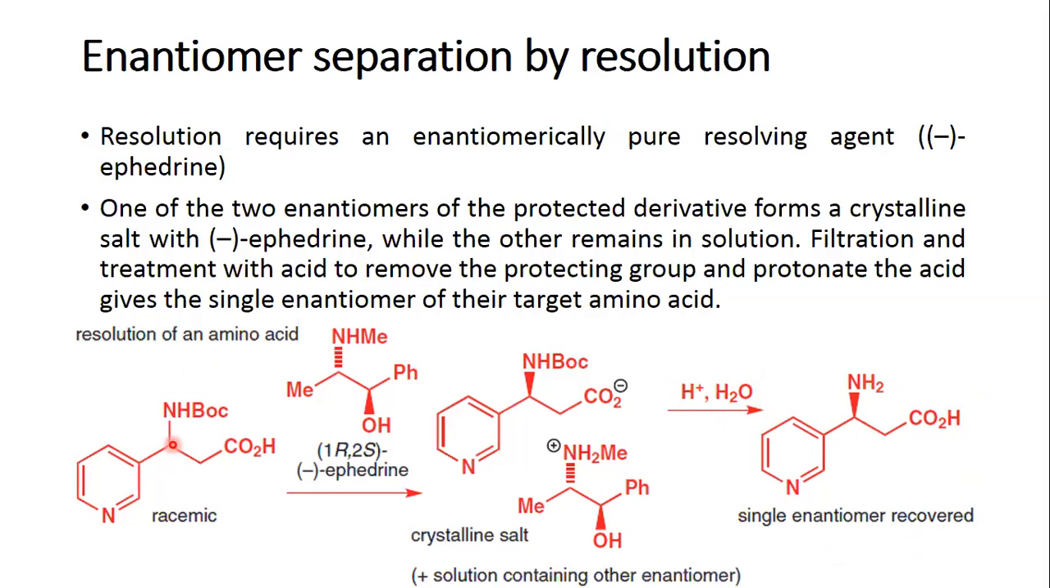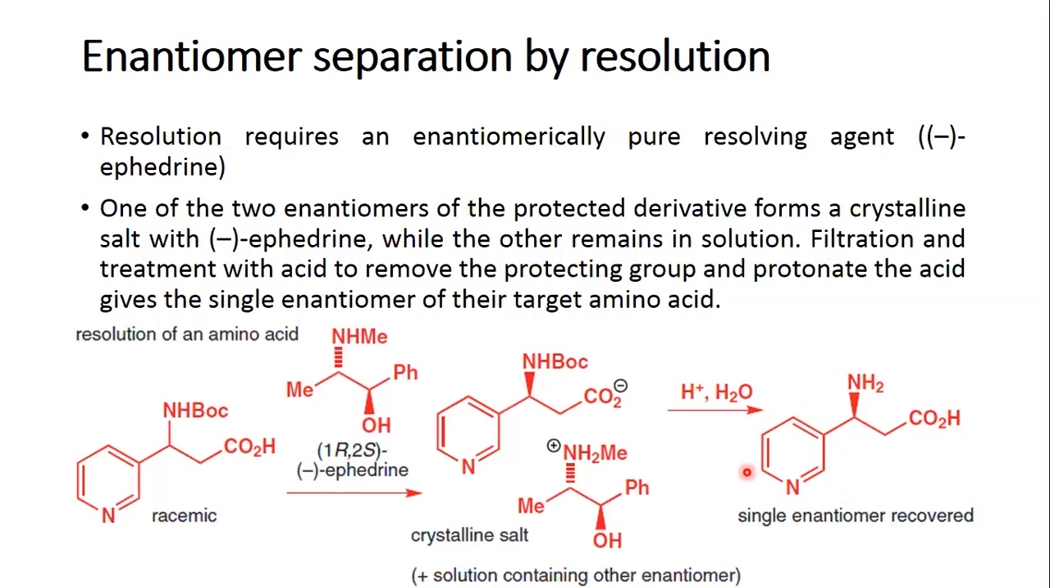So you started with a racemic mixture, you formed a diastereomeric salt in this case with the resolving agent, which is ephedrine. Now, one of the diastereomeric salts is a crystalline salt, which can be filtered, and then it is hydrolyzed. Hydrolyzed in the sense it is acidified because you have an acidic salt. So when you add acid, it will precipitate out in the acidic condition,